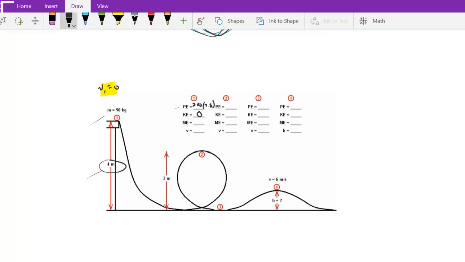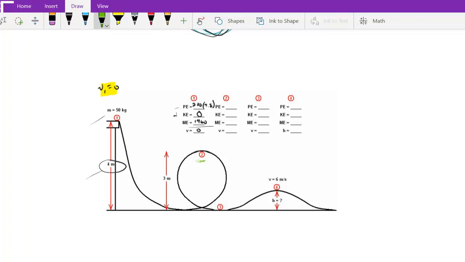And the mechanical energy is just the sum of these. So we have our potential plus the kinetic is equal to our mechanical. And this adds up to 1,960 joules. And of course, we told you the velocity was equal to 0, so the velocity is 0 here. And then we can go into point 2.